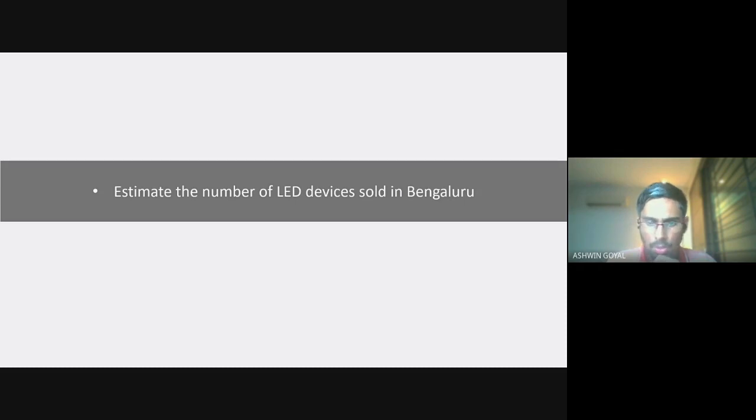What time period? There's a particular festival in India during which the sale of these LED devices can go very, very high, Diwali, right? So you need to be very sure what time period we are looking at. If the person explicitly tells you that we are looking at a normal month or a Diwali month, then you know where to go. More questions, guys.